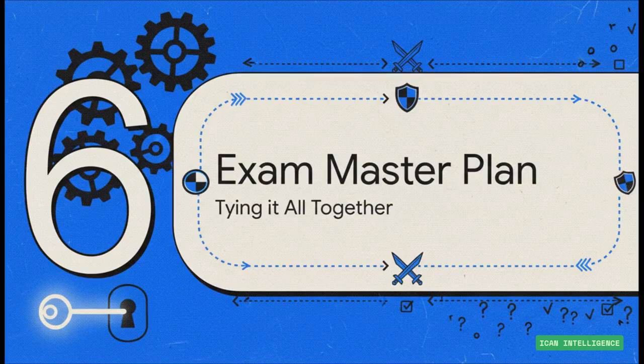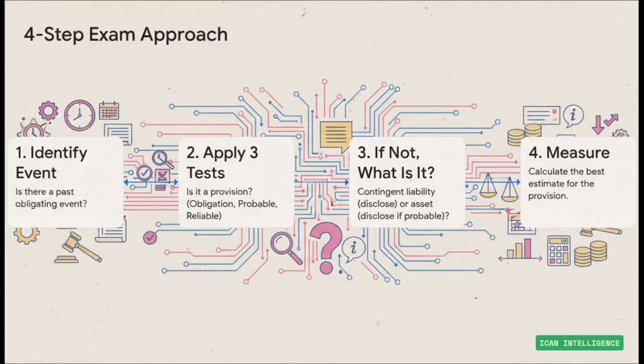Whew, okay, we have covered a ton of ground, so let's wrap it all up. Let's build a rock-solid master plan, a strategy you can use to attack any IAS 37 question the exam throws at you. This is it, your 4-step battle plan. Step 1, find the past event that started it all. Step 2, run it through our 3 recognition tests: present obligation, probable outflow, reliable estimate. Step 3, if it's not a provision, figure out if it's a contingent liability or asset and what to disclose. And finally, step 4, if it is a provision, calculate that best estimate. Follow these steps every single time and you'll be golden.